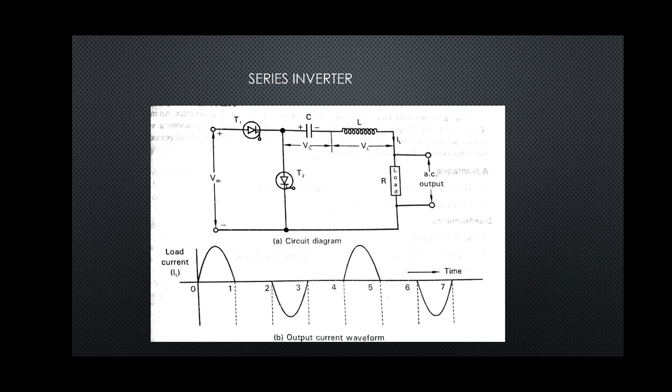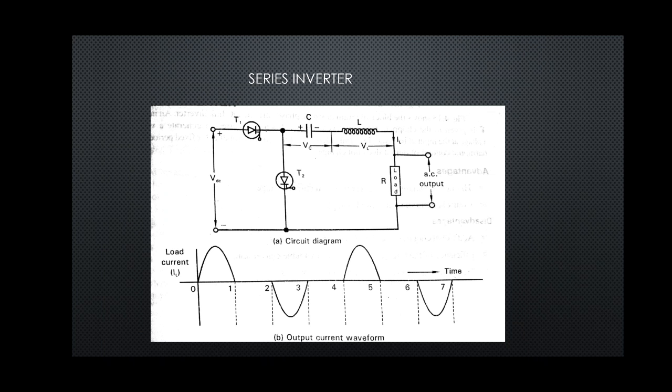So at point 2, T2 is fired and the capacitor discharge current flows in the opposite direction through the load. At point 3, T2 is turned off since the capacitor discharges completely and the current becomes 0. Thus, when T1 is conducting, current is positive, and when T2 is conducting, current is negative.